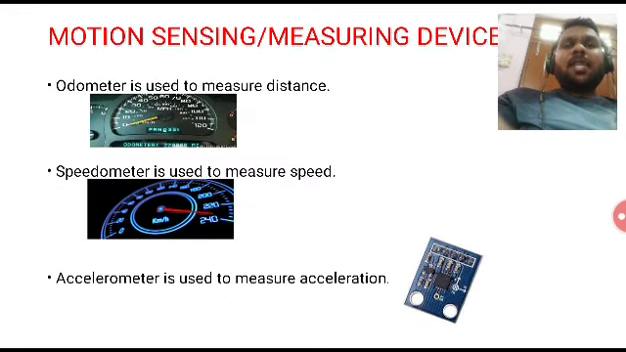So now the final topic for today is motion sensing or measuring devices. How will you measure the distance? You will measure the distance with the help of a device known as an odometer. It is normally fitted in all automobiles. You can see how much distance the auto has traveled and how it is calculating the distance. It is related to the movement of the wheels of an auto vehicle, how much the wheels are rotating. That's how we are calculating the distance. So the odometer is used to measure distance.